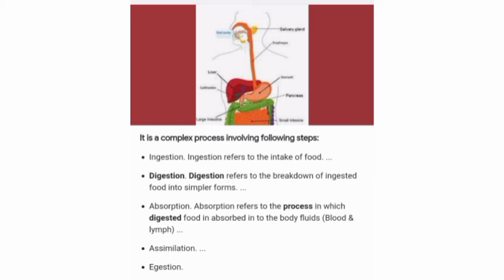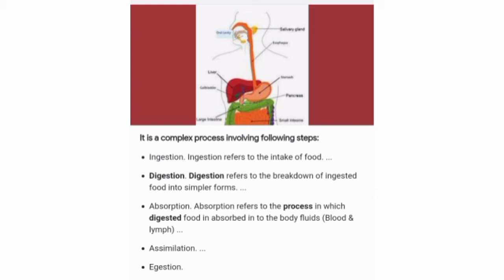In this process, the absorbed substances are transported via the blood vessels to different organs of the body where they are used to build complex substances such as the proteins required by the body. So, this is all about assimilation.